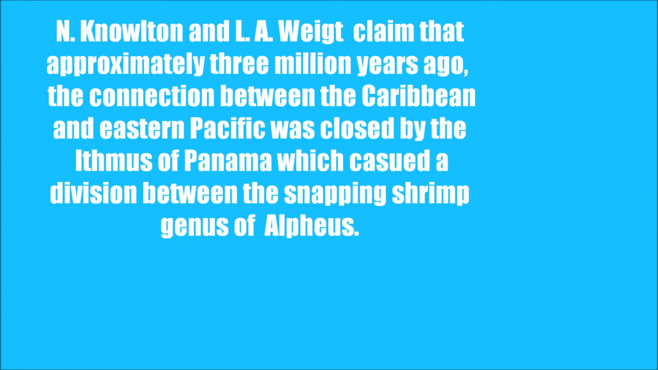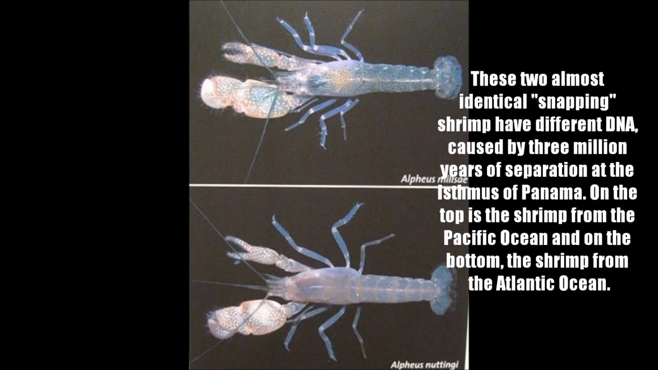N. Knowlton and L. A. Wyatt claim that approximately 3 million years ago, the connection between the Caribbean and Eastern Pacific was closed by the Isthmus of Panama, which caused a division between the snapping shrimp genus of Alpheus. These two almost identical snapping shrimp have different DNA, caused by 3 million years of separation at the Isthmus of Panama. On the top is a shrimp of the Pacific Ocean. On the bottom is a shrimp of the Atlantic Ocean.